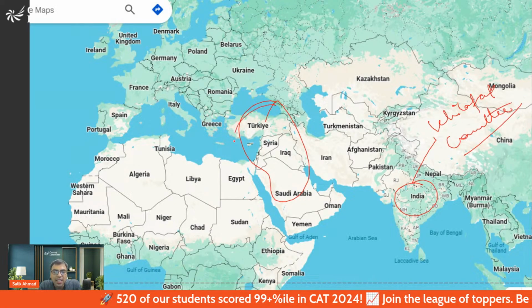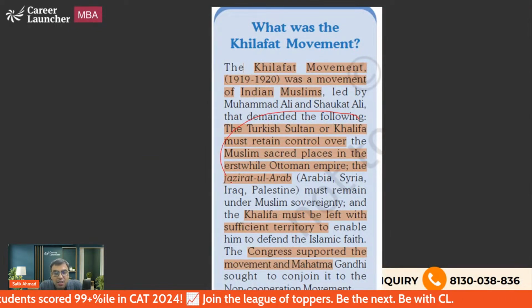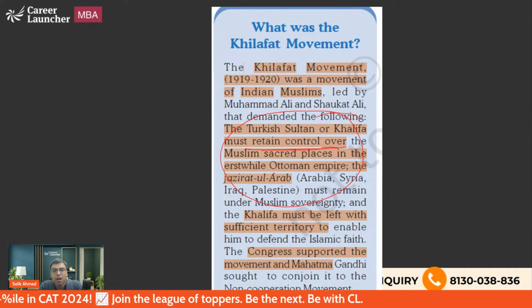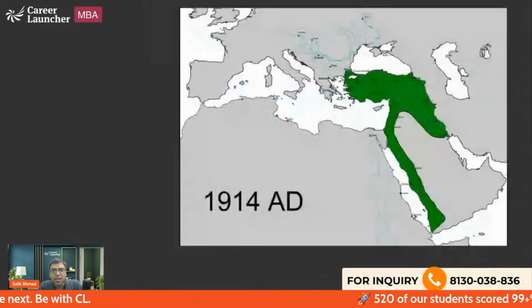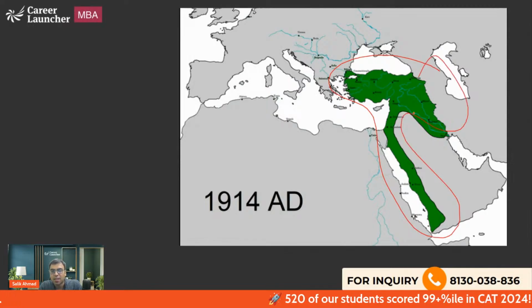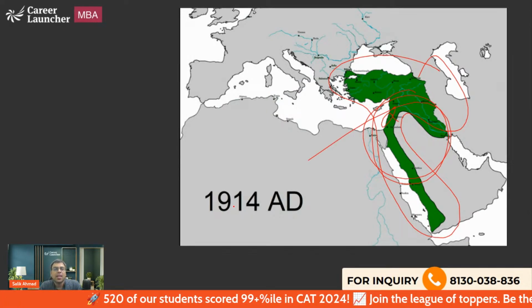And what did they want? It is written in the NCERT book that they wanted to restore the control of the Khalifa in Jaziratul Arab and those regions: Arab, Syria, Iraq, Palestine region. So they wanted this region of the Ottoman Empire, the Arab region specifically, to be restored back.